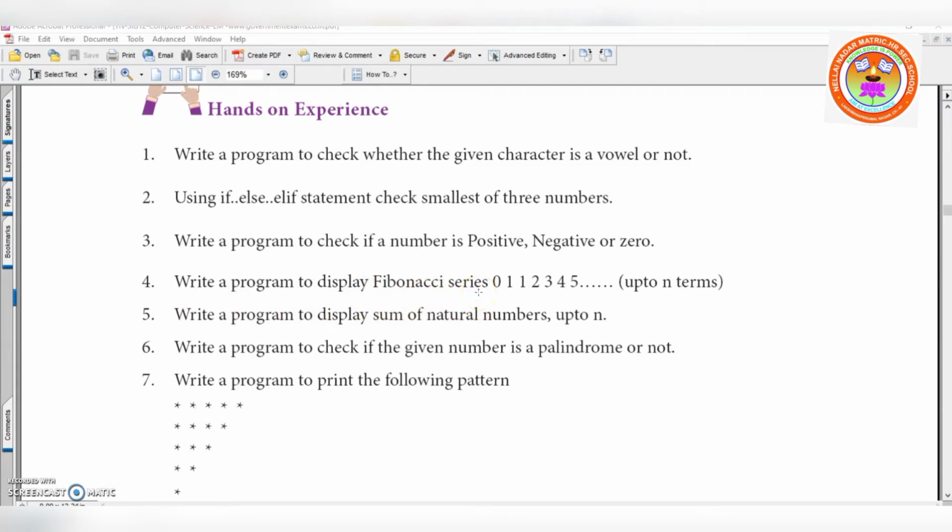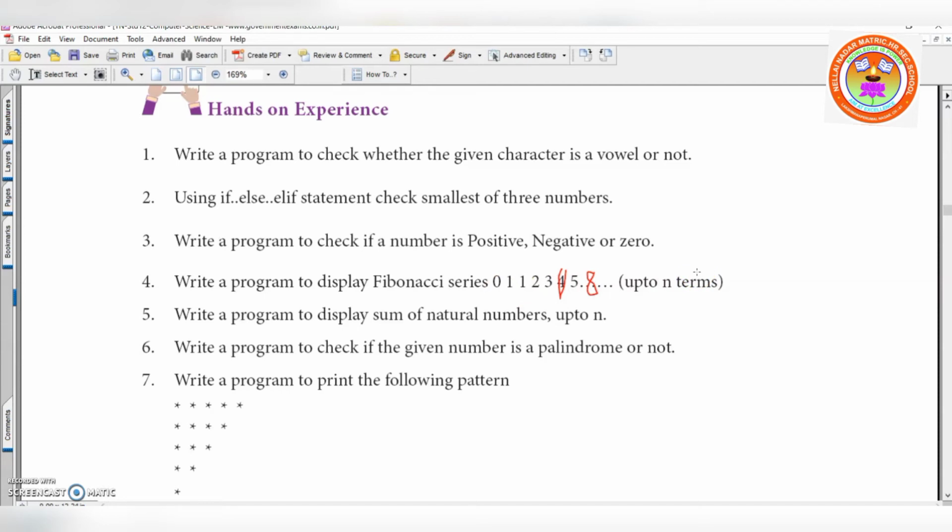It is a series where you add the first and second number, you get the third number. See here, 0 plus 1 is 1, 1 plus 1 is 2, 1 plus 2 is 3, 2 plus 3 is 5, and 3 plus 5 is 8. So it goes like that.